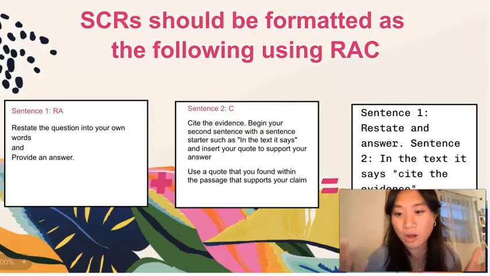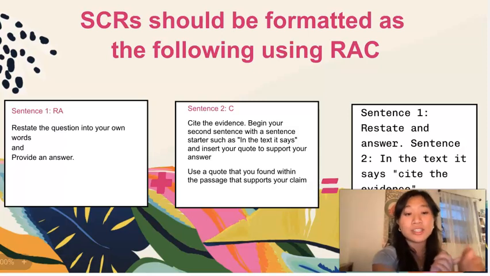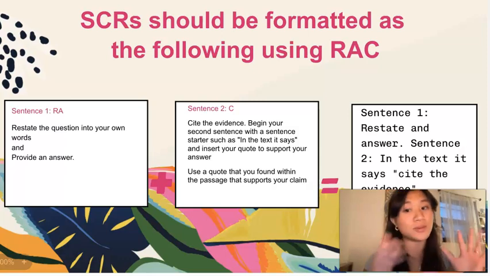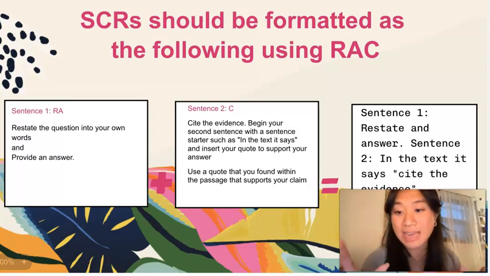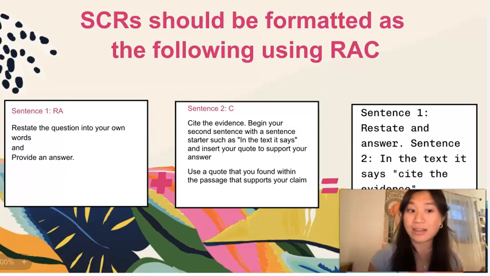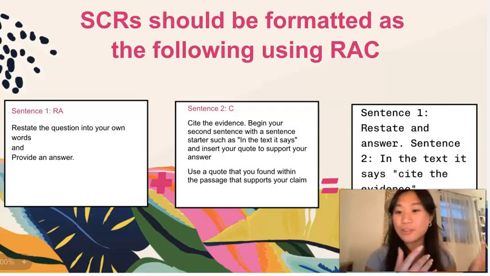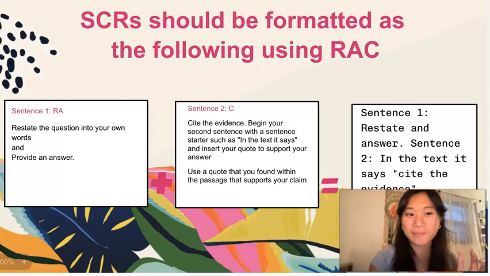And now we are going to go over again what the structure looks like. So sentence 1 is your restate and answer. So restate the question in your own words, provide an answer. Then sentence 2, we're going to cite the evidence, making sure we use the quotation marks, and it says in the text it says. And then we can see exactly that within the last box and exactly what we need, and that completes it. I know this was a fast video, but you can slow it down and it explains exactly what we need for an SCR.